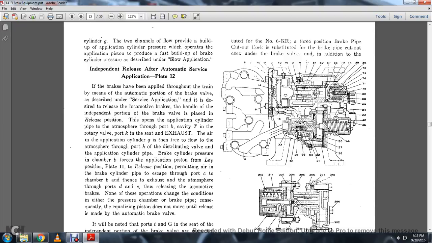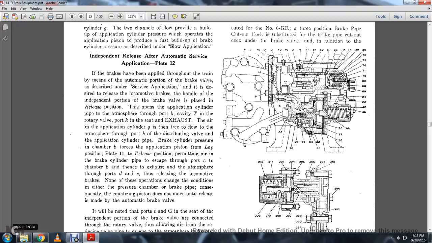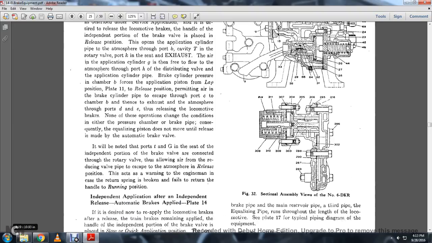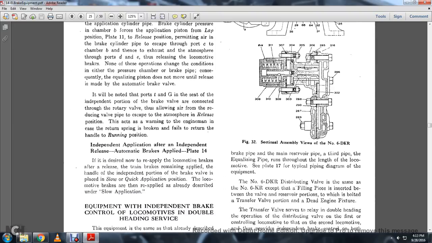With the seat exhaust, the air in the application cylinder is then free to flow to the atmosphere through port H of the distributing valve and the application cylinder pipe, with the brake cylinder pressure in chamber B acting on the application piston and lap piston. Plate 11, the release position, permits the brake cylinder pipe to exhaust through port C and the chamber, venting to the atmosphere through ports D and E, releasing the locomotive brakes. In this operation there is no change of the operating condition of either the pressure chamber or the brake pipe, consequently equalizing pressure does not move until release is made on the automatic brake valve.